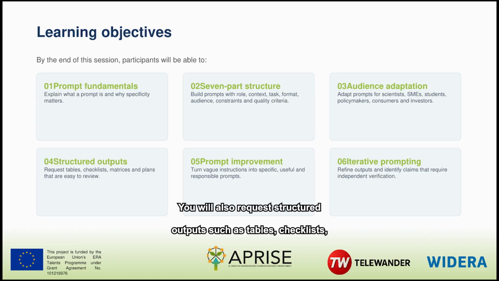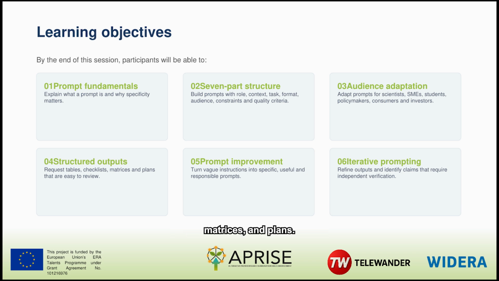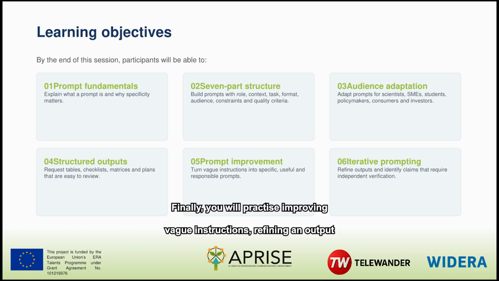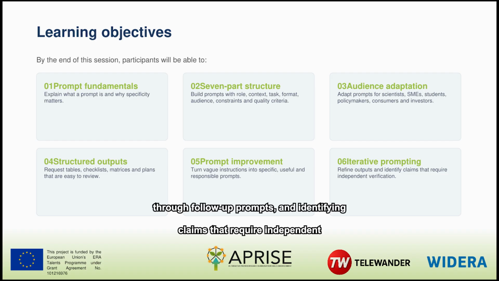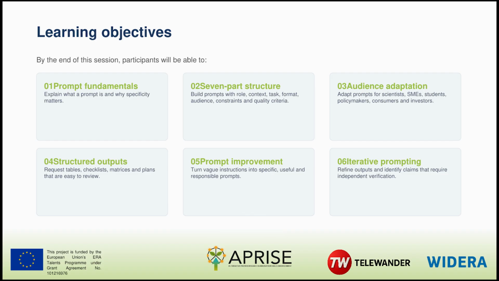You will also request structured outputs, such as tables, checklists, matrices, and plans. Finally, you will practice improving vague instructions, refining an output through follow-up prompts, and identifying claims that require independent verification.